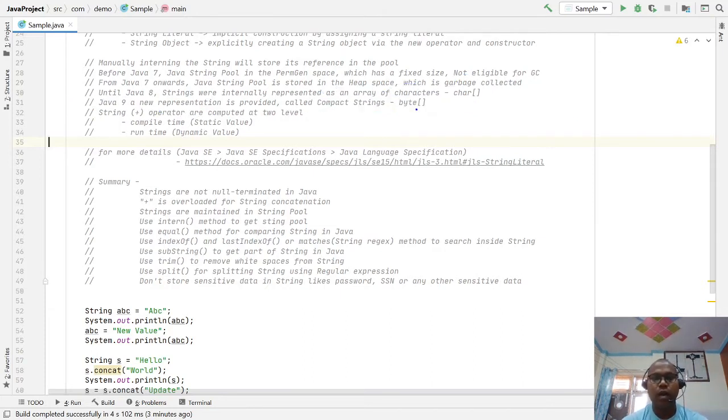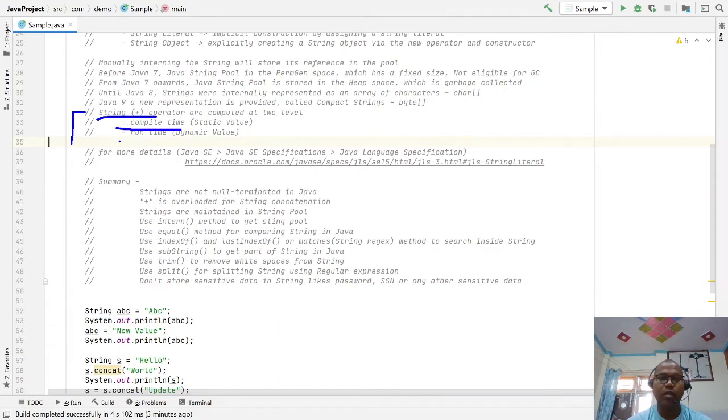And from a performance perspective, we have some good points: the string plus operator is computed at two levels. One is compile time, another is runtime. Compile time means static value, runtime means dynamic value.